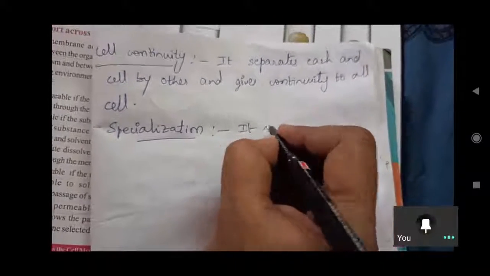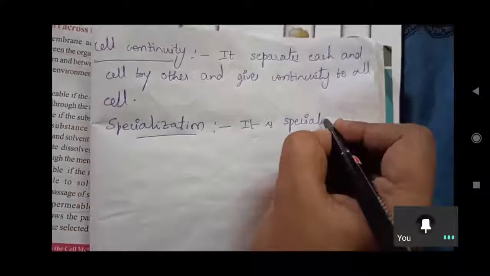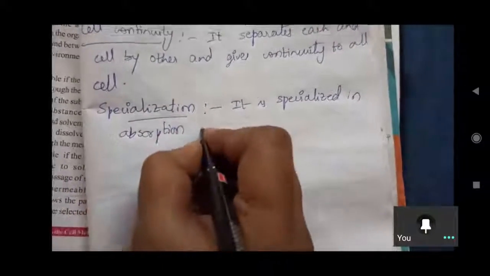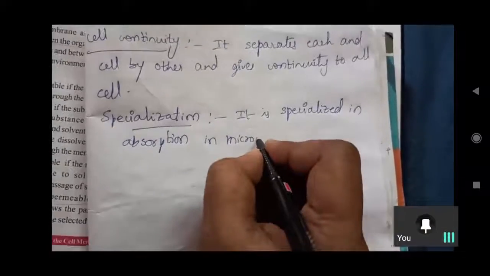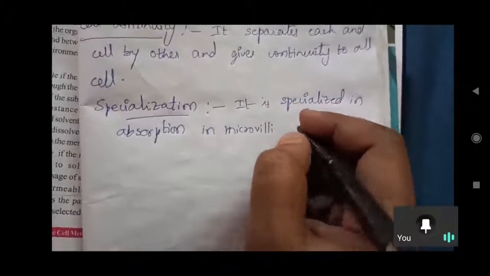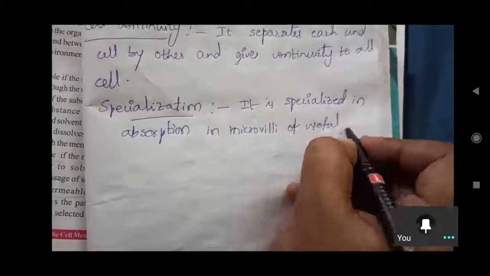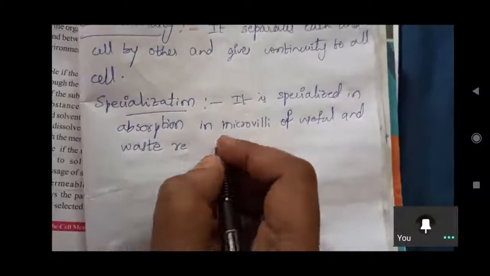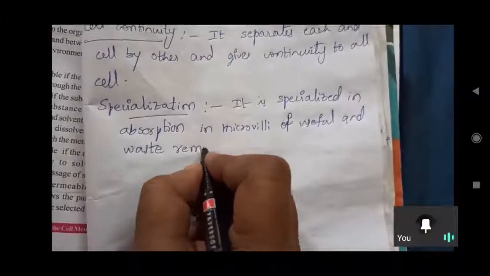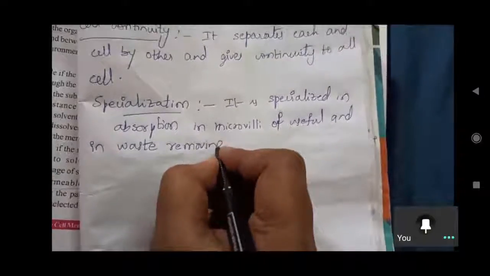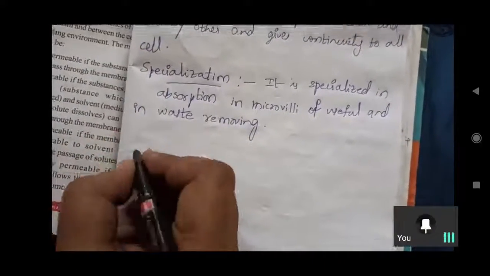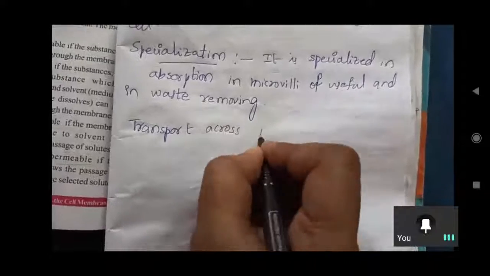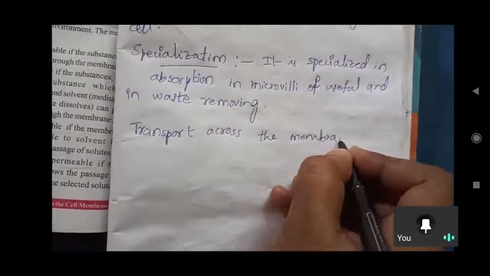It is specialized in absorption in microvilli. Microvilli means useful and useless substances, and waste removing. It also supports the cell a lot in removing waste. The next one is transport across the membrane.